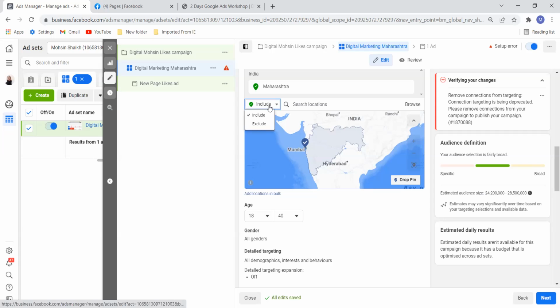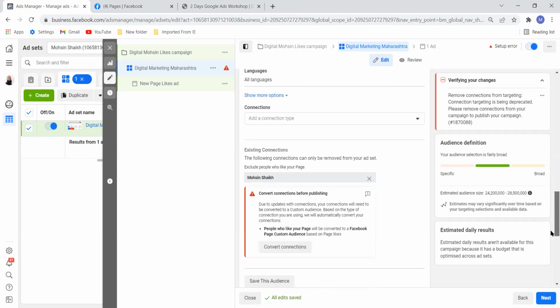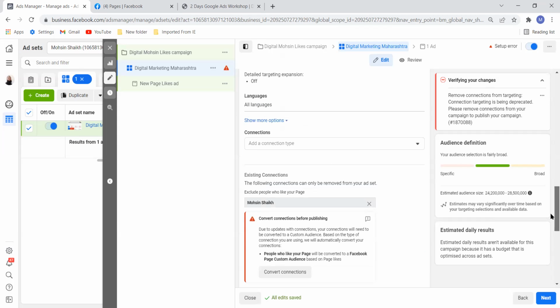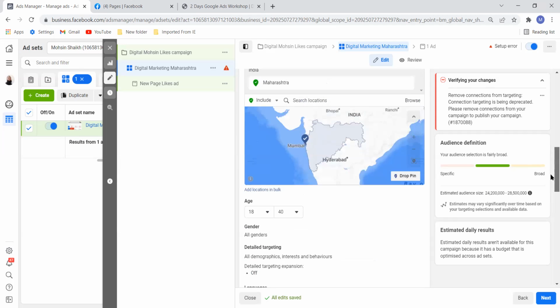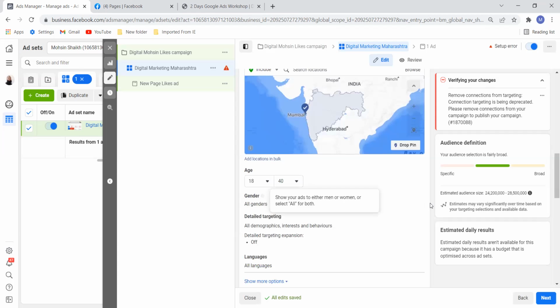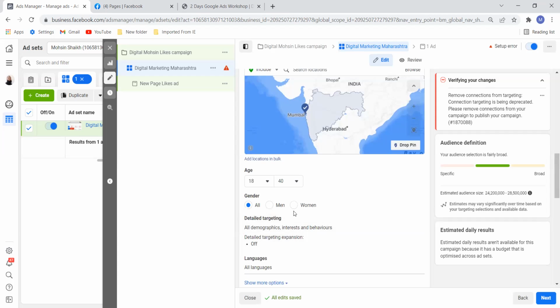And then we have... Okay, why is it not moving? All right, yeah. Gender, same thing, easy. All genders, men, women. If you have any product which you want to show to women only, go and select that. Otherwise, we will keep it as it is. Now, this is very important. It will take time for explanation.